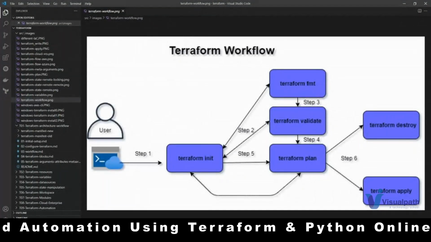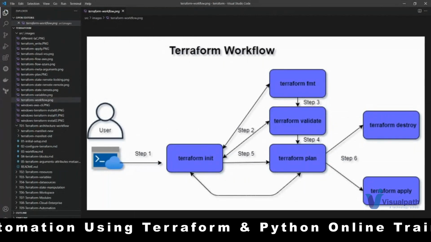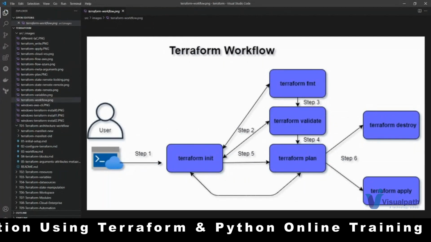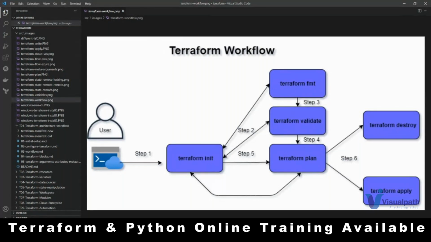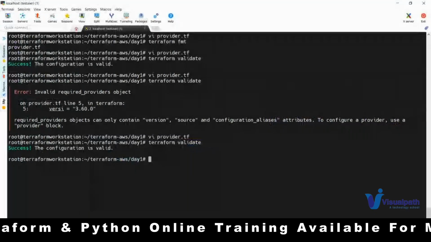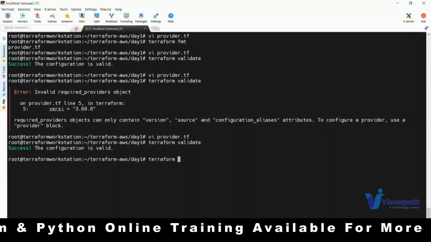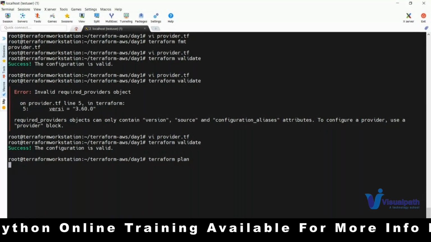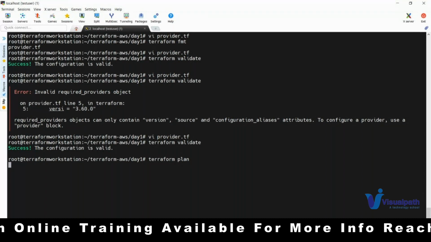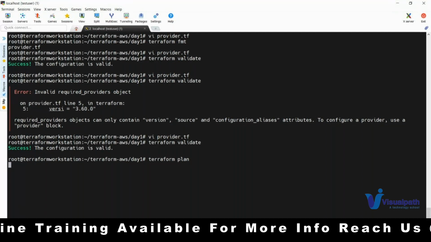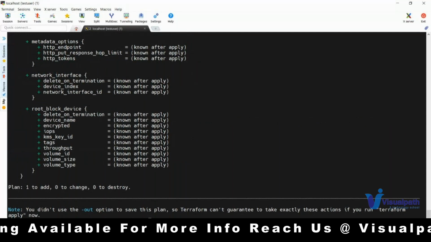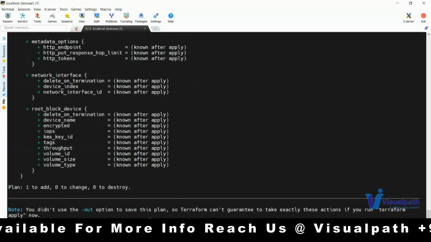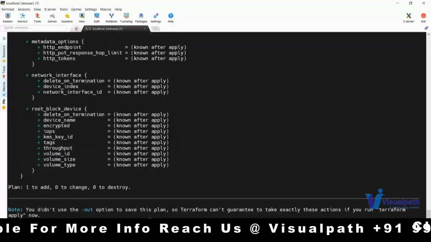And the next one is nothing but a preview. Preview in the sense, if I want to know what Terraform is trying to do on the actual resource, then I need to run Terraform plan. Okay, so this command will show you a preview. Okay, so in Ansible we have this --check option, which we use for Ansible playbooks. It is something like a preview before actually creating. Okay, this is also the same thing.